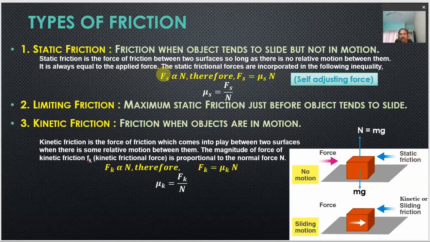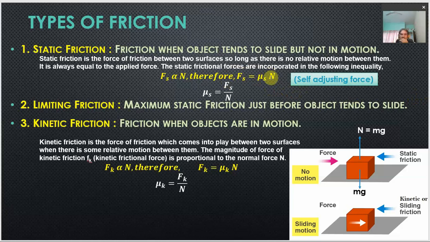The static friction is written as Fs. From here we can write that Fs is equal to some constant of proportionality, which we write as mu s. S stands for static, in Fs as well as in mu s, so that we clearly understand that we are talking about static friction. So Fs becomes equal to mu s into N, where N is the normal reaction. In some books, this normal reaction is represented by capital R, so there should be no confusion in that.